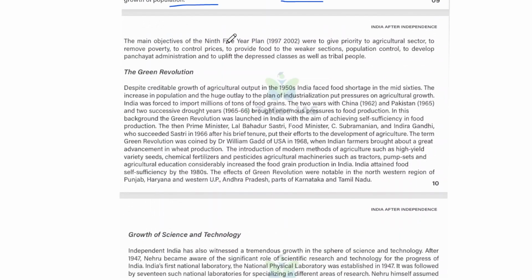And the main objectives of the Ninth Five Year Plan, that is till 2002, were to give priority to the agriculture sector, to remove poverty, to control prices, to provide food to the weaker sections, population control, to develop panchayat administration, and to uplift the depressed classes as well as the tribal people. So that is the Ninth Five Year Plan, 1997 to 2002.